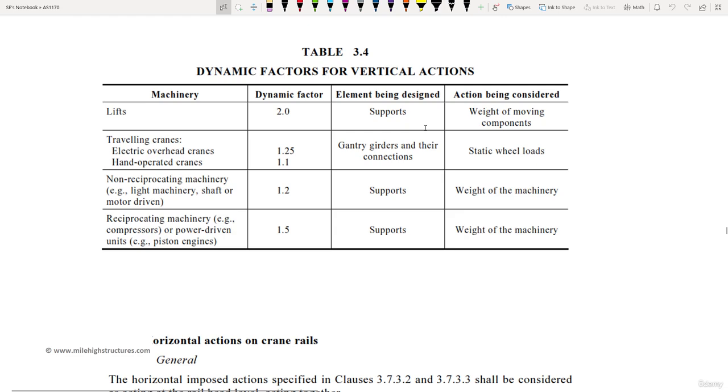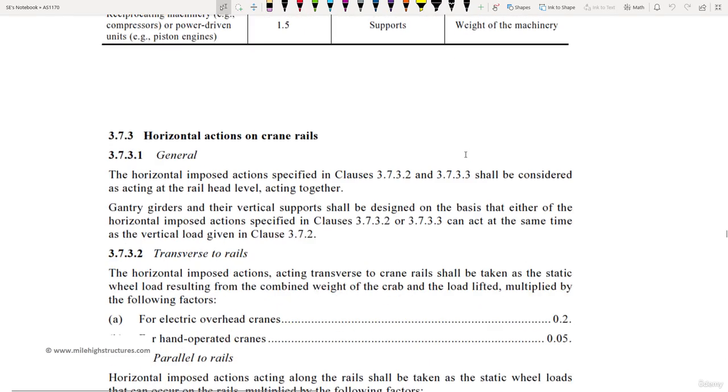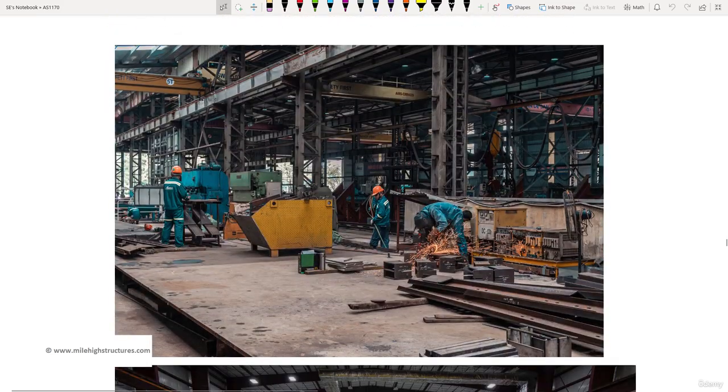Now, in the earlier lecture, we have already learned in detail about the various kinds of imposed action. Now, in this lecture, we shall restrict our discussion to three important, different kinds of imposed actions. One is when we have to deal with systems where we know that we have to install a crane on top of that.